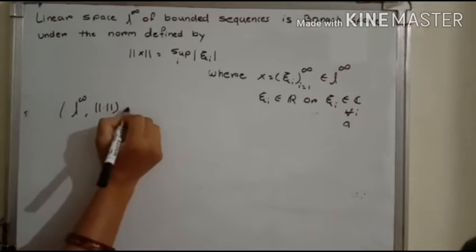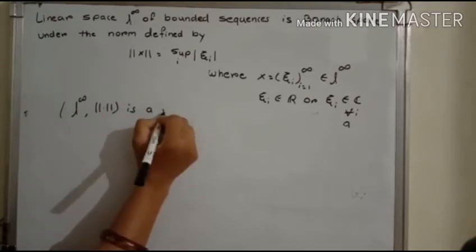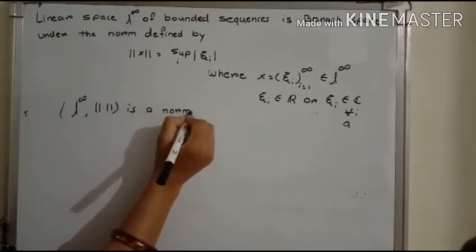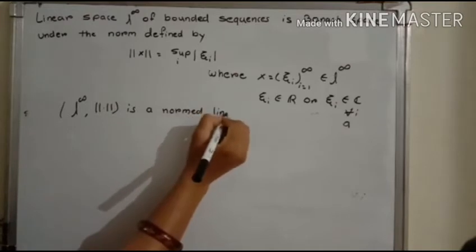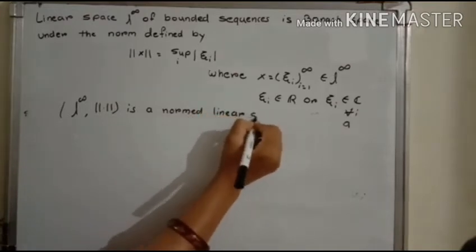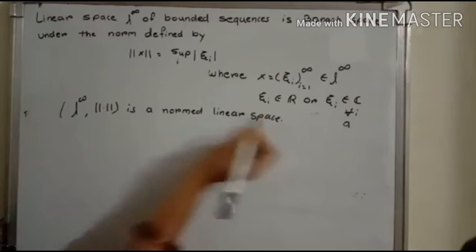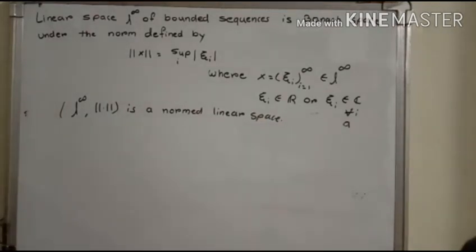Therefore L infinity with this norm is a normed linear space. The linear space L infinity of bounded sequences becomes a normed linear space.